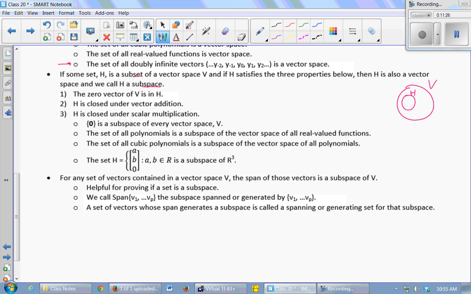So if H is a subset of some vector space V, and if H satisfies these three properties, then H is also a vector space, right?